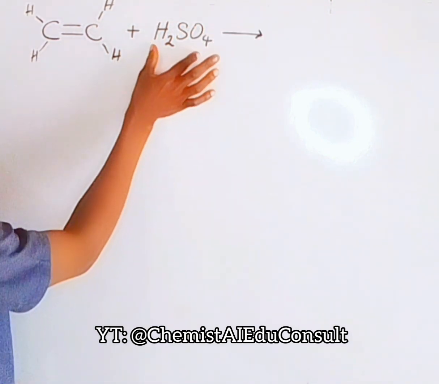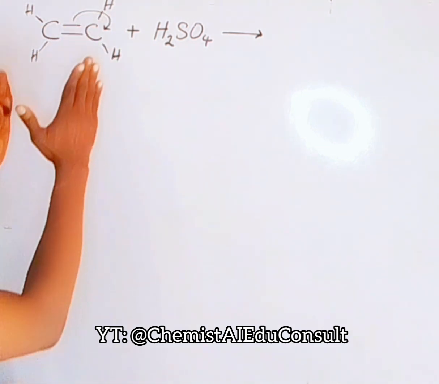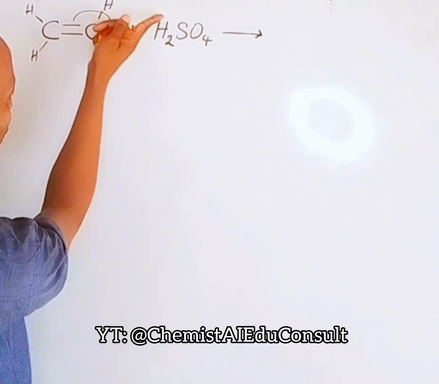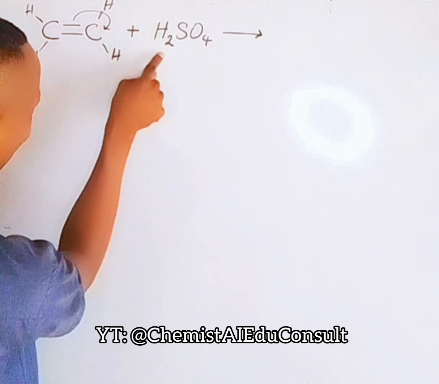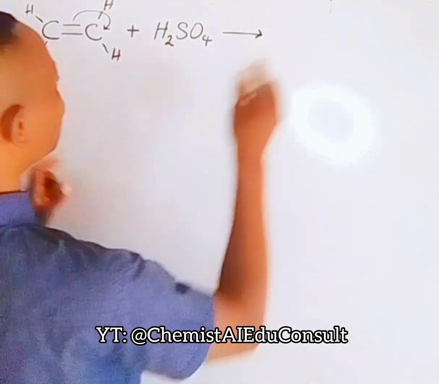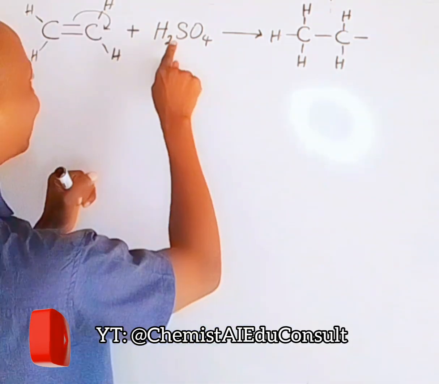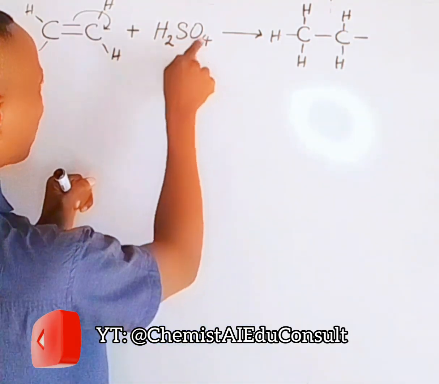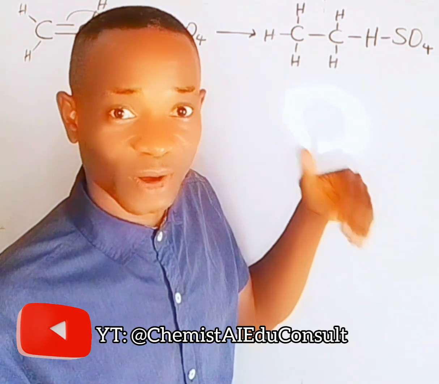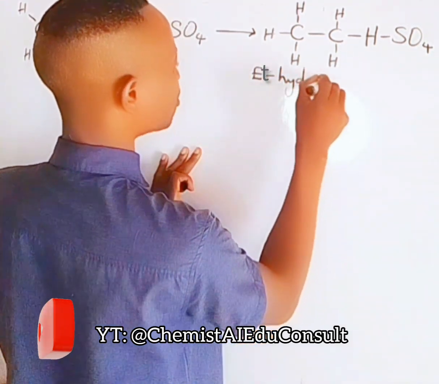The presence of this acid will cause this double bond to break. And once this happens, the acid will donate one of its hydrogen ions. There are two hydrogen ions. It will donate one to this ethene. And this is what we are going to have. Single bond now. And then hydrogen tetraoxosulfate 6 will attach itself here. This is a kind of intermediate. It is called ethyl hydrogen tetraoxosulfate 6.